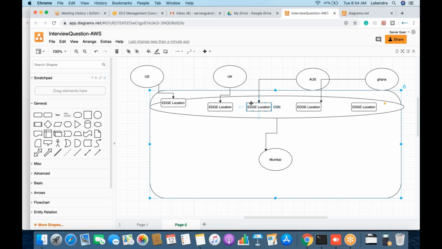Thank you. How are they charged when we are using CloudFront? So CDN, content delivery. When you talk about the charges, first of all, it depends on the data you store within the CDN, the number of hits you are getting, and the size of data which you are serving per request. So there are multiple parameters based on which AWS charges.